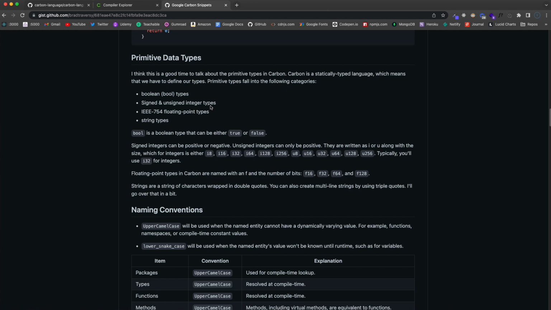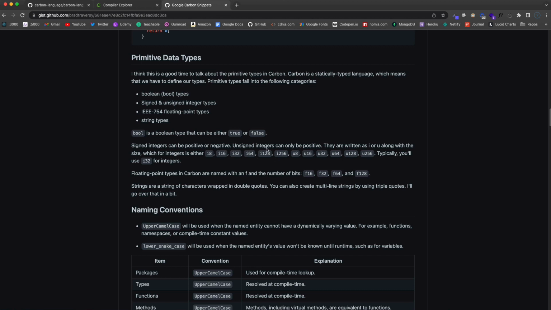And when we write the type, it has to be an I, so it's an I along with the size. So an 8-bit integer would be I8, I16, I32, all the way up to I256, and these would be signed integers.